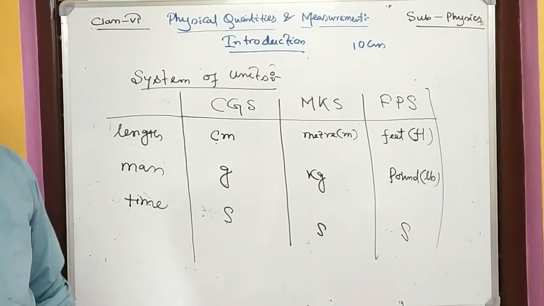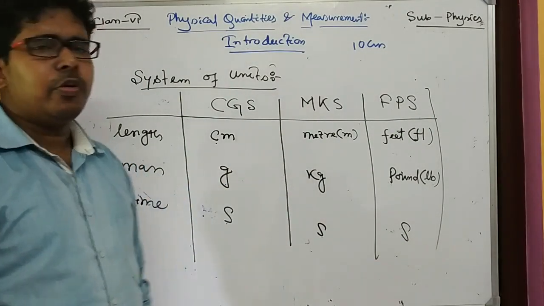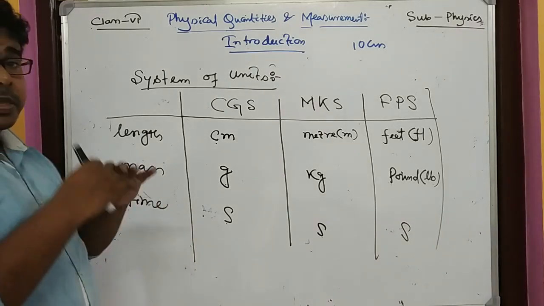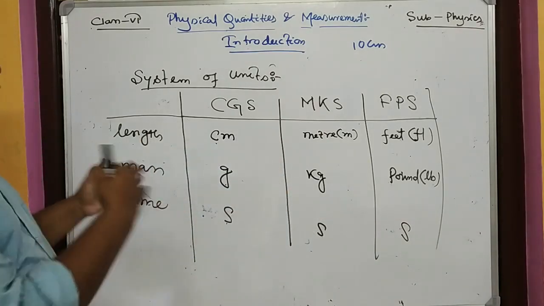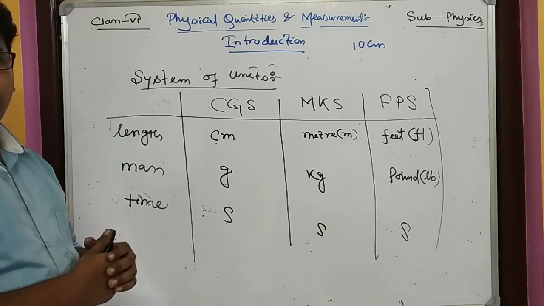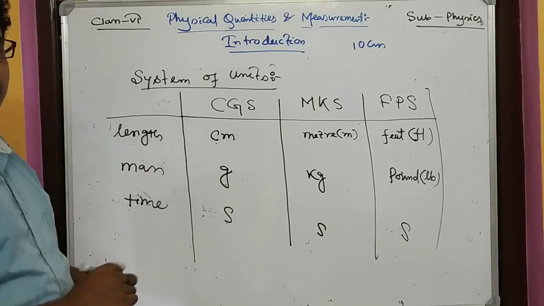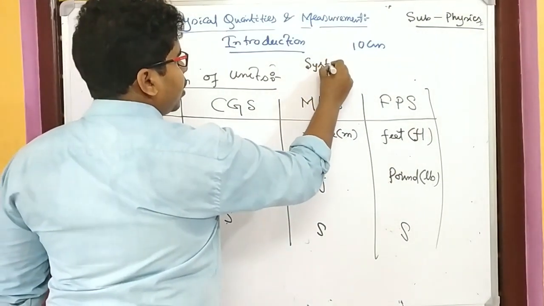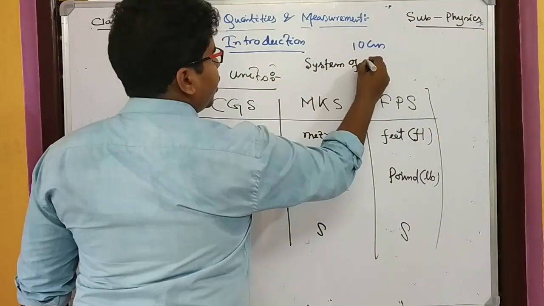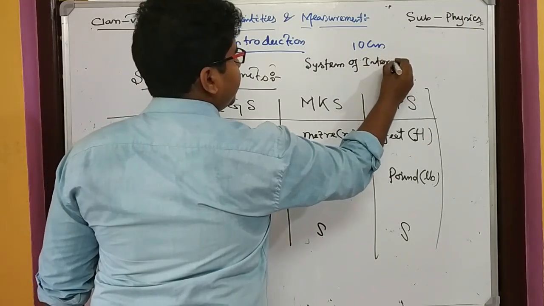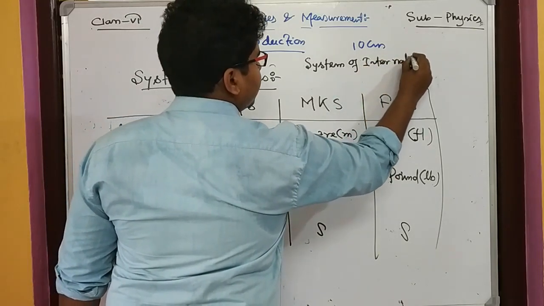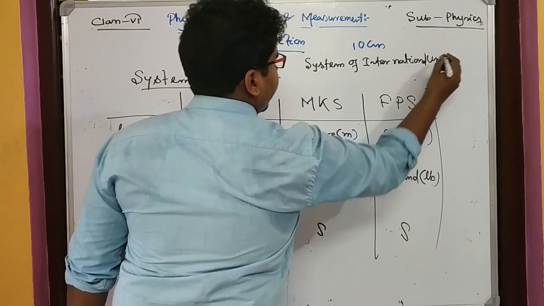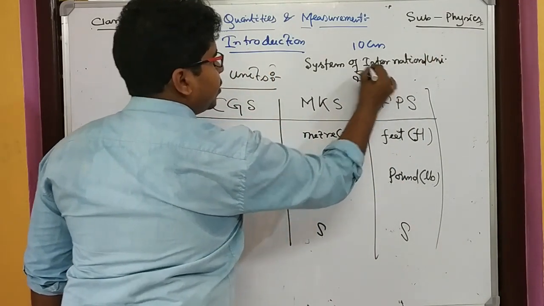But nowadays, these 3 systems of units are also not used. For physical measurements, these units have been combined into one standard unit system, that is called the System of International Units, and that is known as SI.